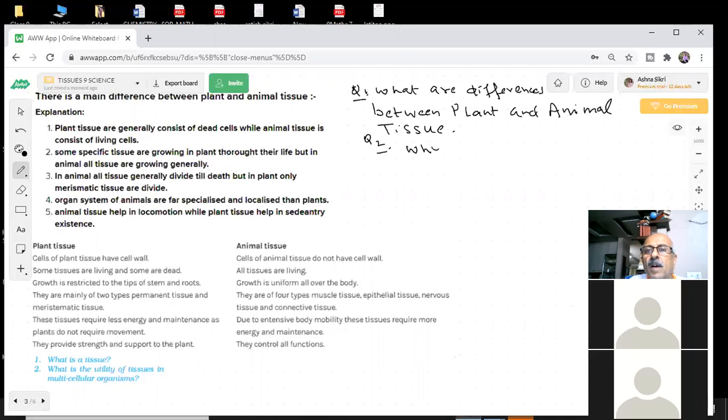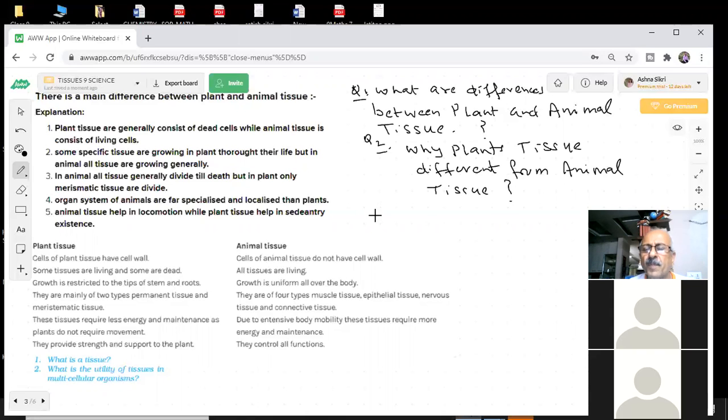Why are plant tissues different from animal tissue? Two questions you have to answer. Two questions, students. We are giving you the answers to those.